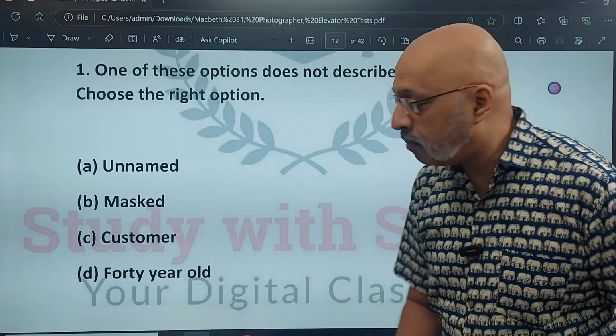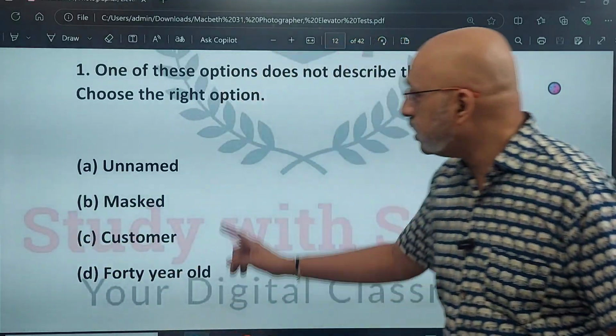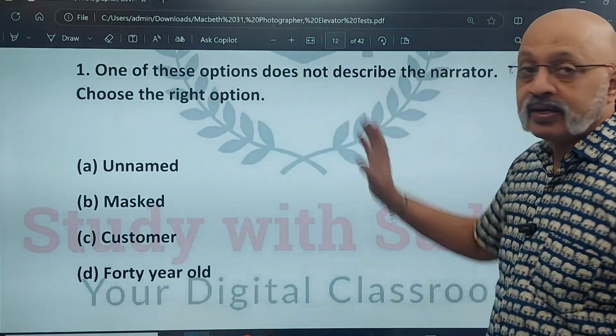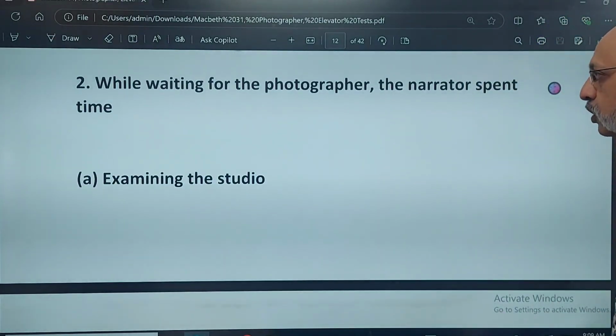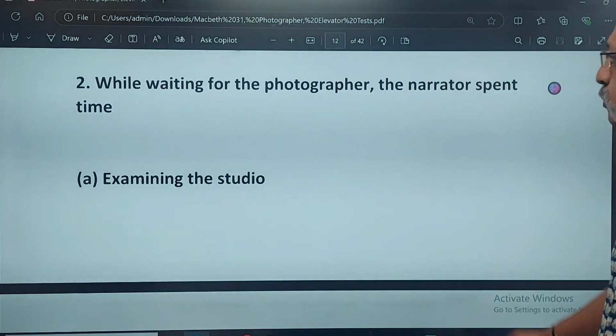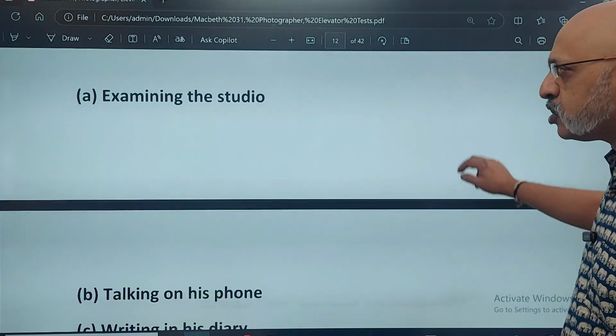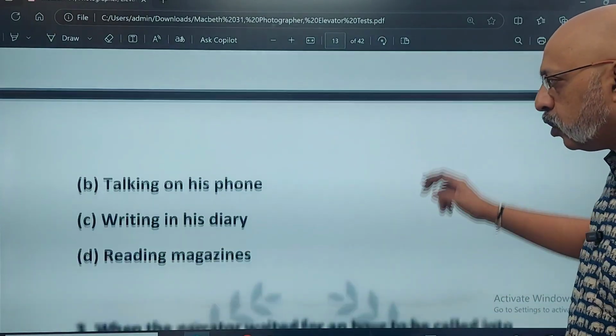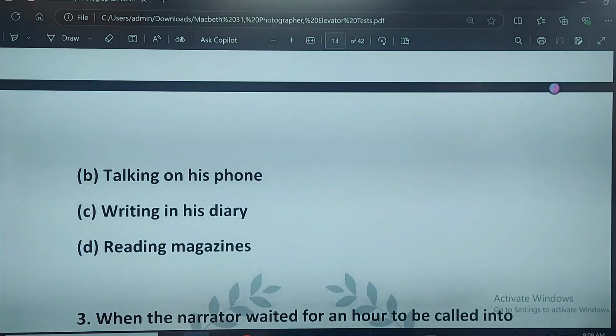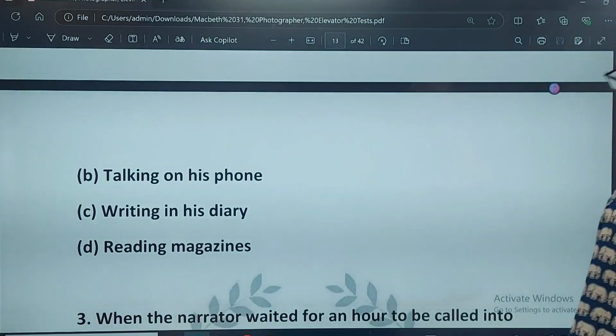He is also unnamed, but he is not masked. So this one does not describe the narrator. While waiting for the photographer, the narrator spent time doing what? Examining the studio. He did to an extent, but not while he was waiting. Talking on his phone, writing in his diary, or was he reading magazines? Now this is a straight recall question which you should not have an issue with.